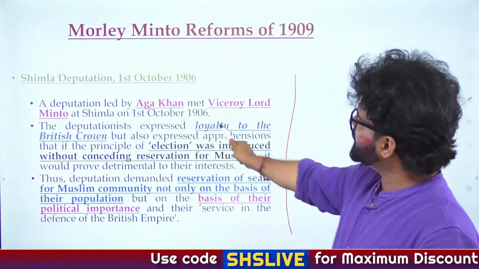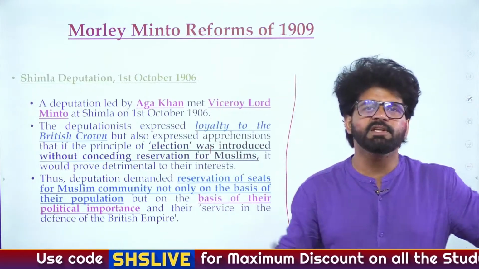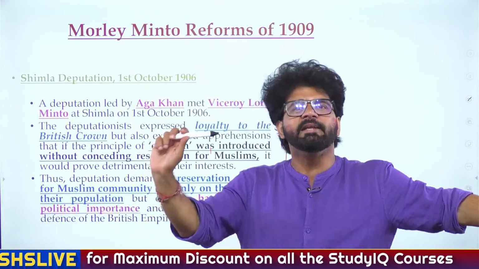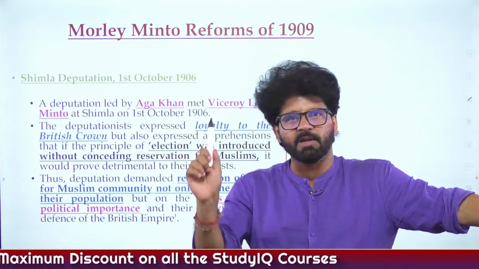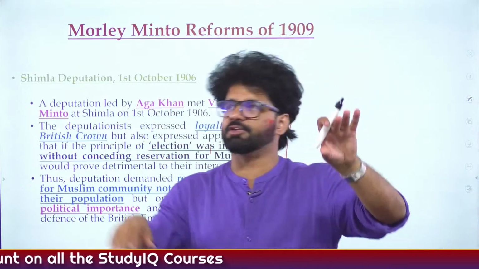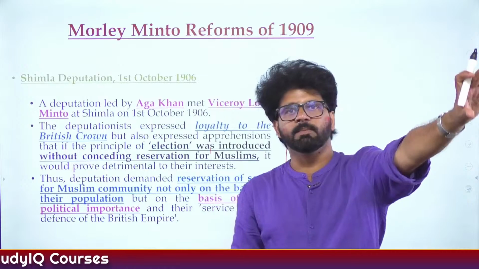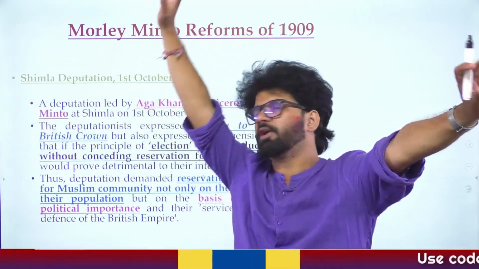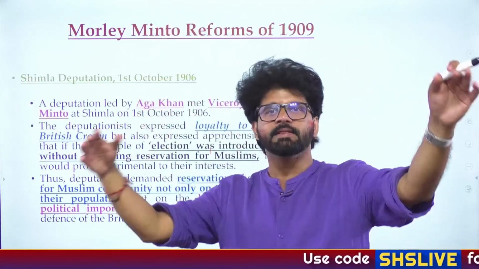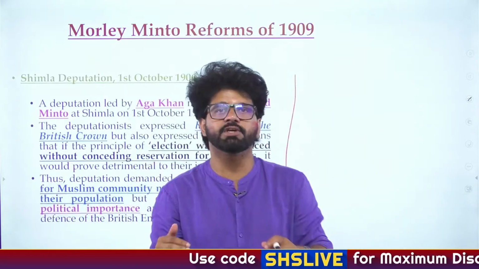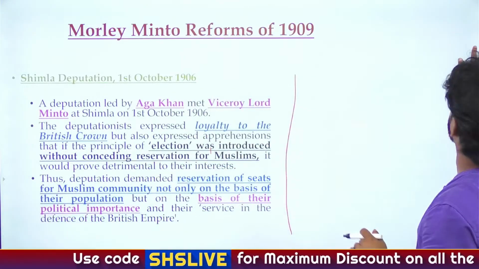Similar deputation. Here we are talking about the formation of the Muslim League. Do remember these dates. When was the Muslim League formed? 1906. Sometimes what will happen is they will give you the Morley-Minto Reforms, the formation of the Muslim League, the Montagu-Chelmsford Reforms, and some other thing. And then they will tell you to arrange them in chronological order. So these dates actually matter.